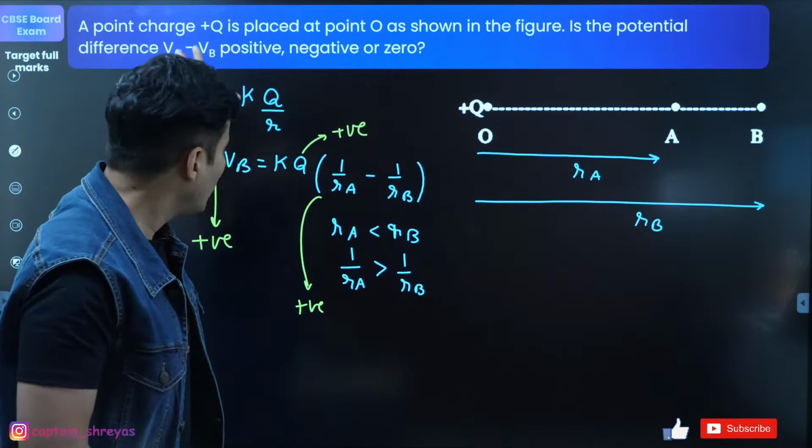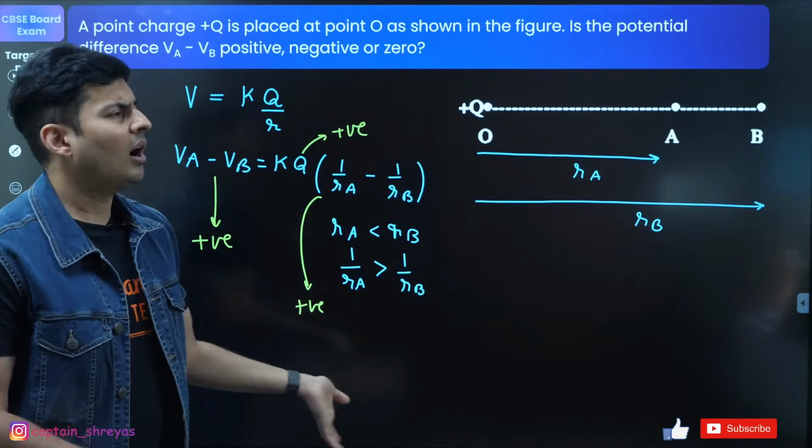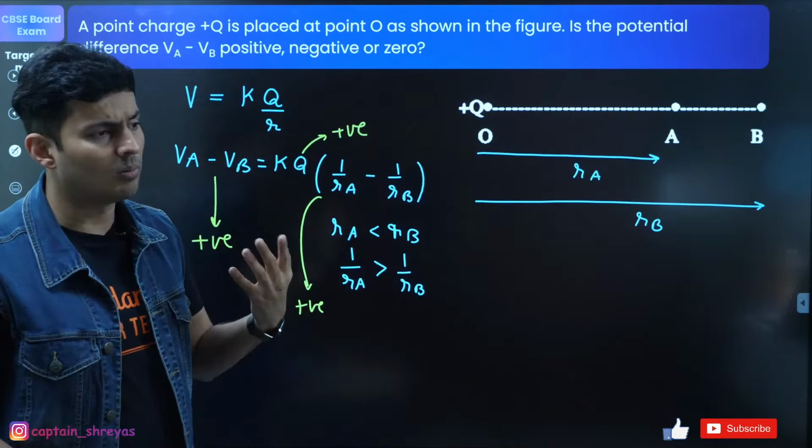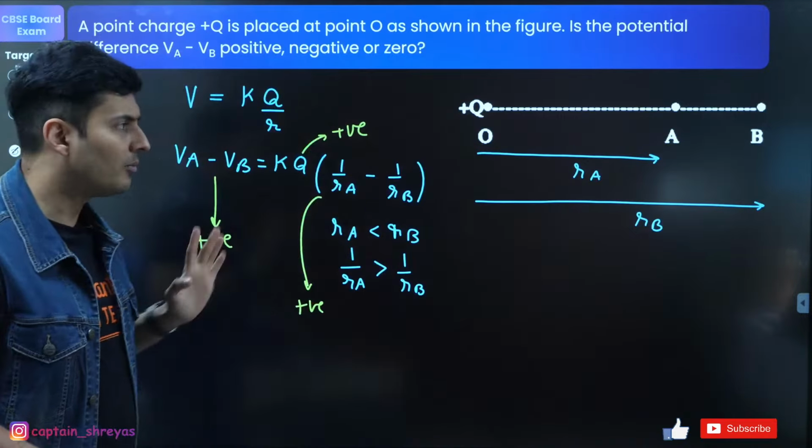But in boards, you have to write all these steps. Only then you get full marks. You cannot say, if you go far away, the potential decreases. If you come close, the potential increases. They will be like, what nonsense. They will not give you marks. They will give you half marks.